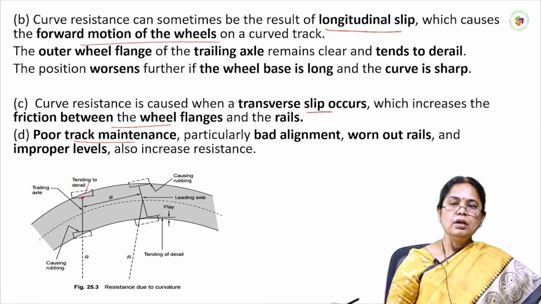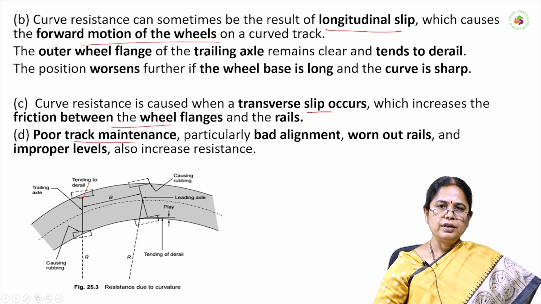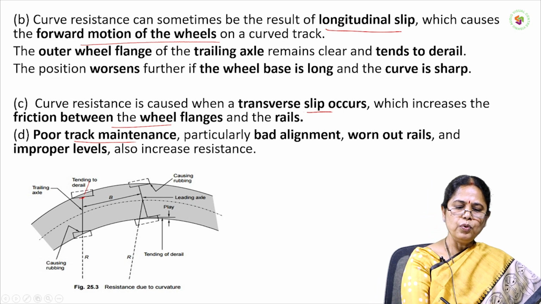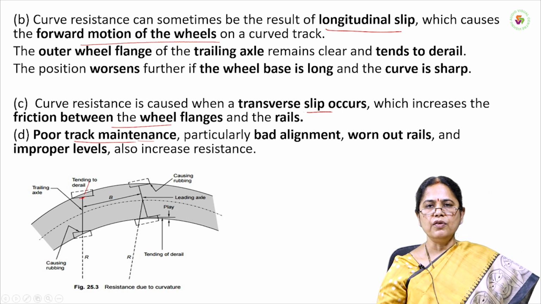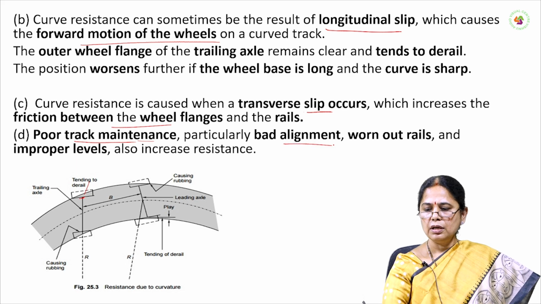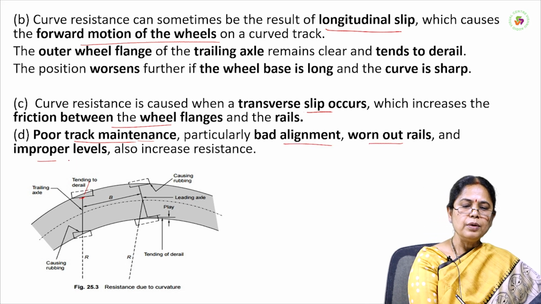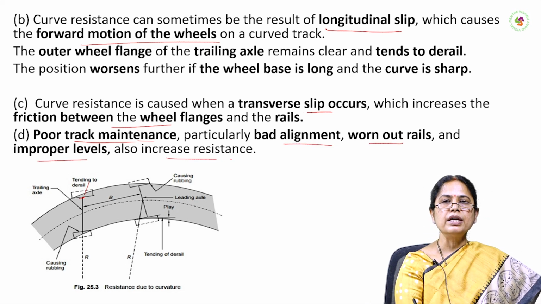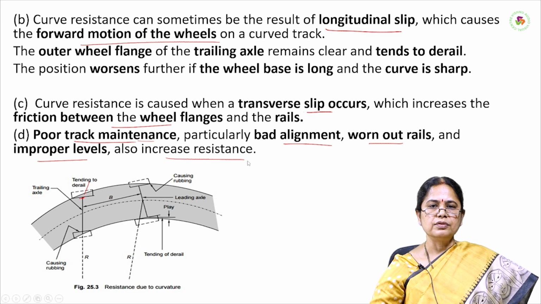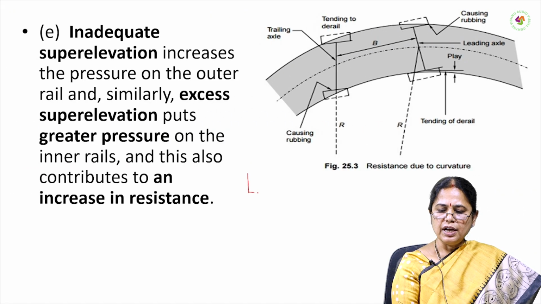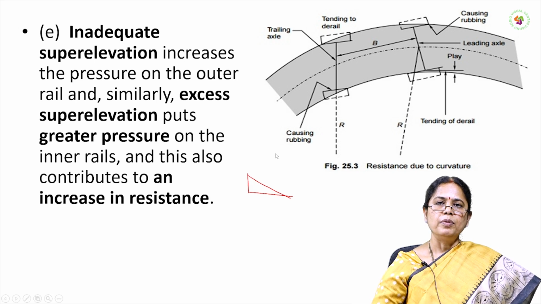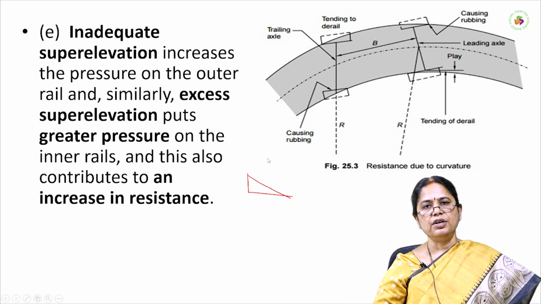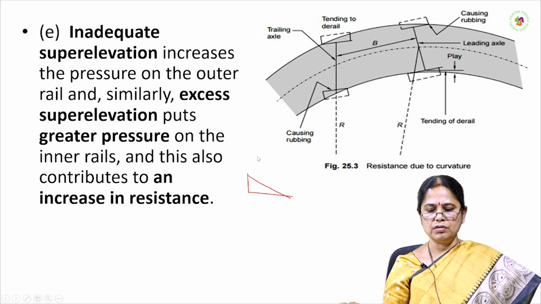One of the causes of curve resistance is poor track maintenance, because of bad alignment, worn out rails, and improper levels, which also increase the resistance. Inadequate super elevation also causes problems for the movement of the train. This will cause curve resistance.